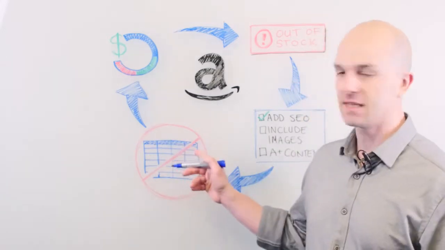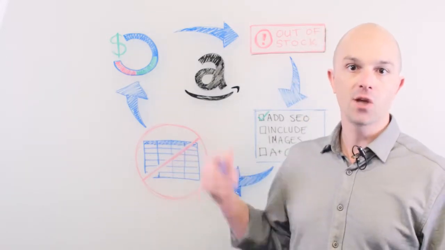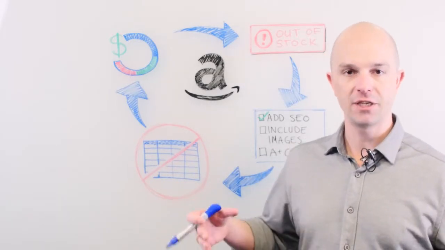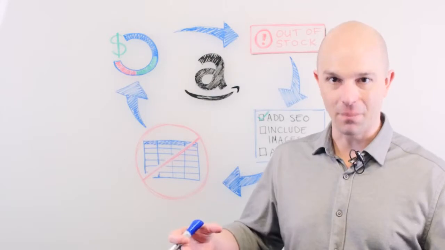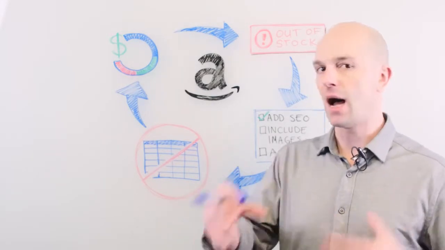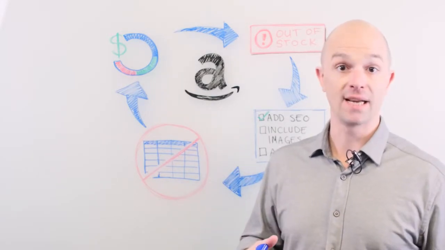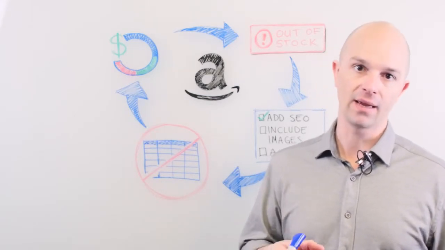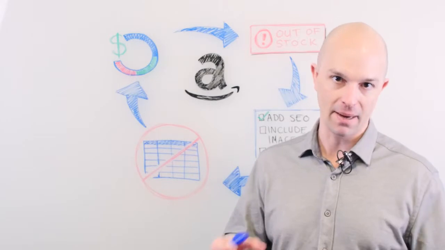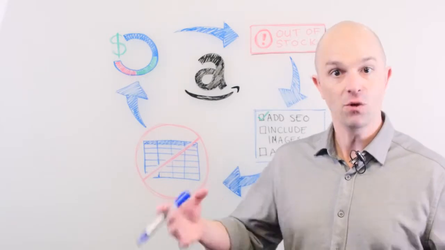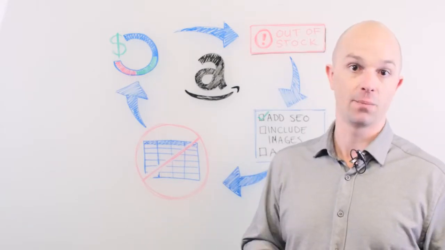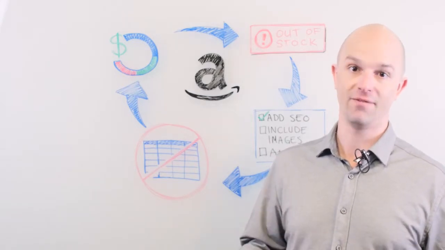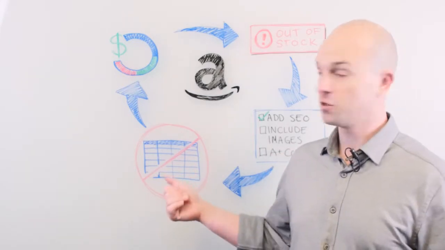The best-in-class companies, big or small, don't treat the product detail page as a one-time spreadsheet fill-out, setup process. They treat it as an ongoing iterative process where they are constantly reevaluating what's on the page, and they're constantly thinking, what can I do better to represent my brand and my product on this page? If you do that, your conversion rates will go up because your page is improving. You're giving your consumers a better experience. You're giving them more confidence, right? So this will impact the conversion rate.